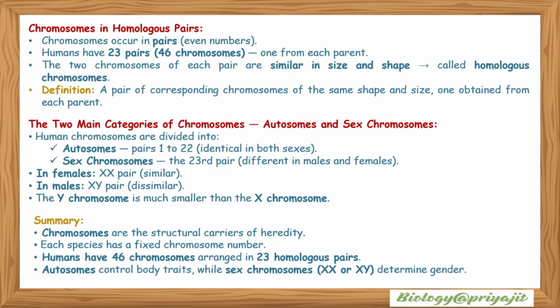Here pairs 1 to 22 are identical in both sexes, and the sex chromosomes, the 23rd pair, are different in males and females. So in females the XX pair is similar, and in males the XY pair is dissimilar. The Y chromosome is much smaller than the X chromosome.